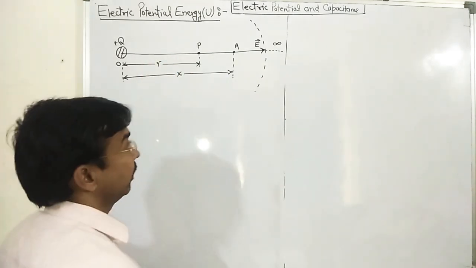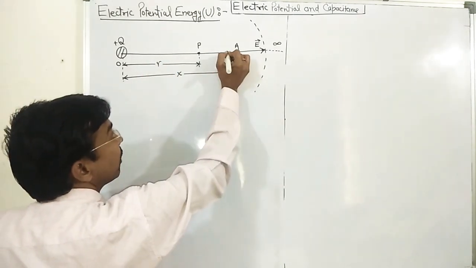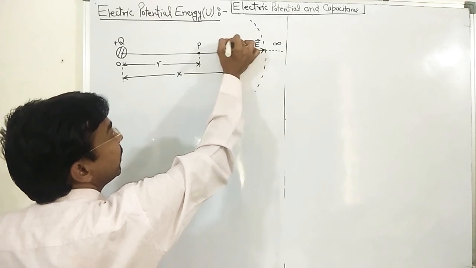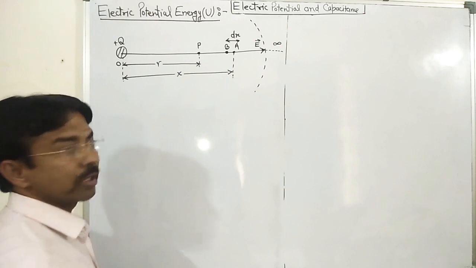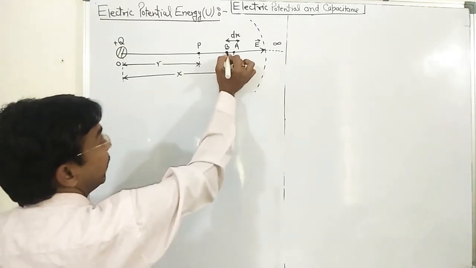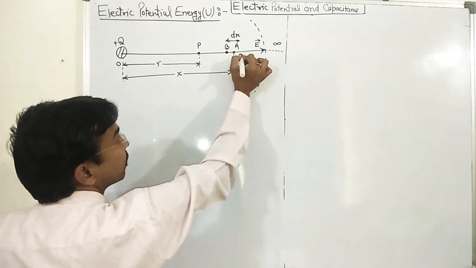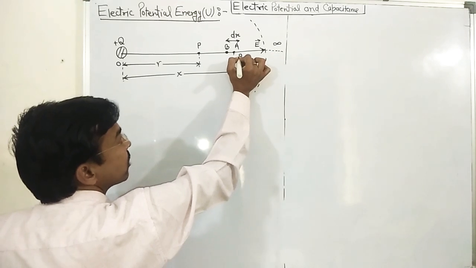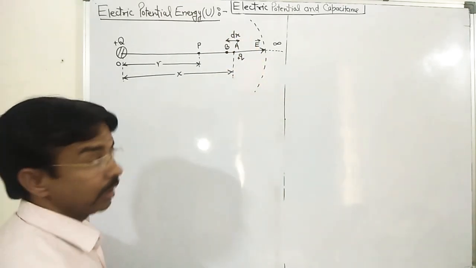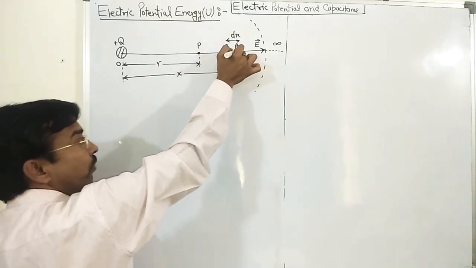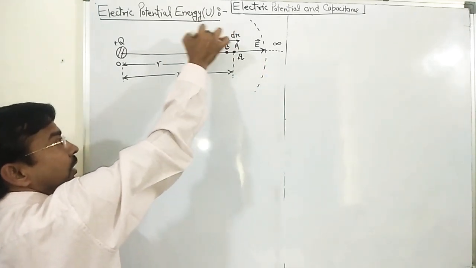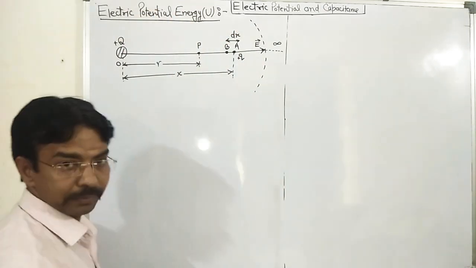I am assuming here a small distance, which is very infinitesimally small distance dx, is given here, and a particular charge q, which is also positive, I am choosing it positive, is placed at a particular point P, and we want to move this charge from A to P.